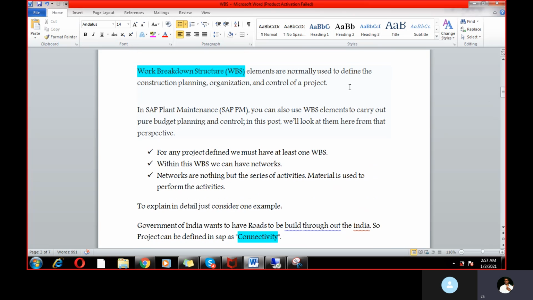In plant maintenance, SAP PM is another module, and in plant maintenance you can also use WBS elements to carry out budget planning and controlling. So for controlling the budgets and for planning, WBS elements are very crucial.